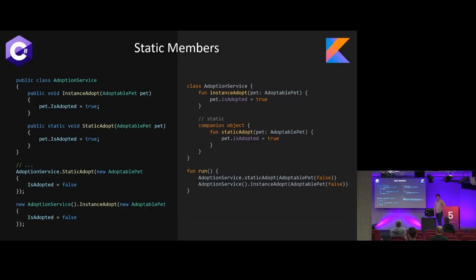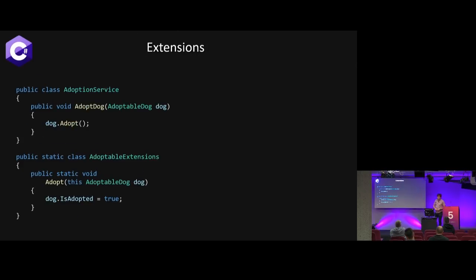Cool. So let's talk about what I feel like most people end up using statics for nowadays, and that's extension methods. I see people abuse this all the time. I personally do it a lot because it's super cool to be able to just say, oh, dog.adopt. Now it looks like I wrote good code because no one will see that I just wrote a shitty extension method.